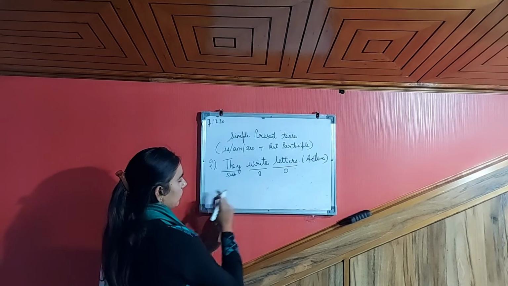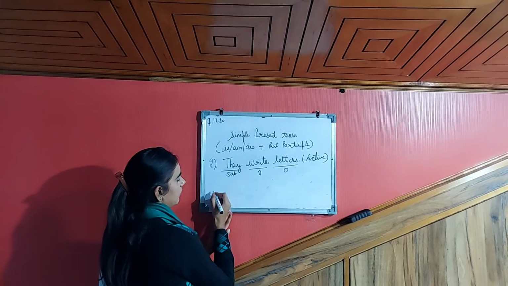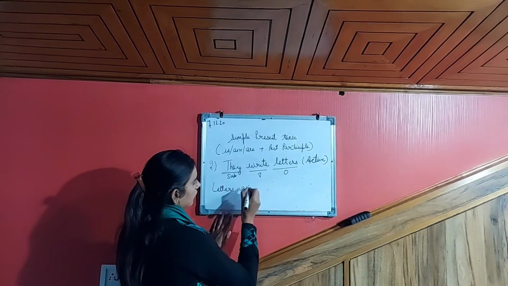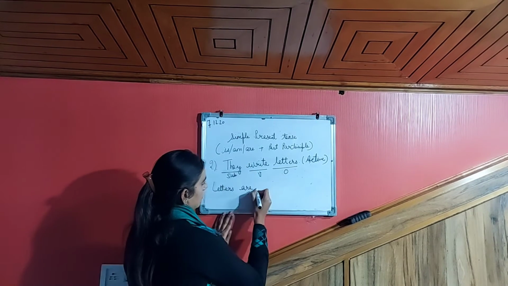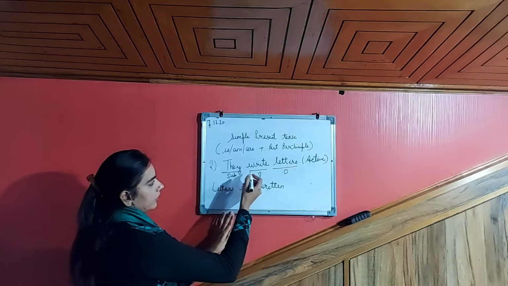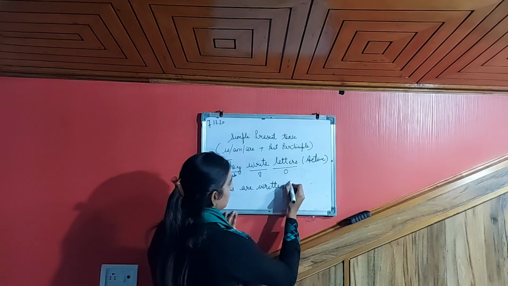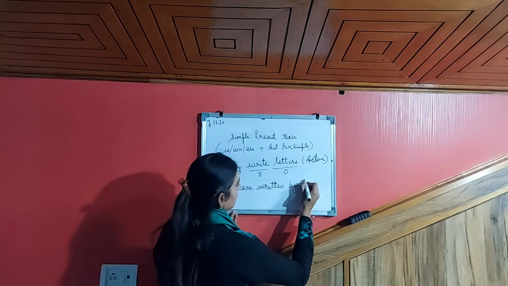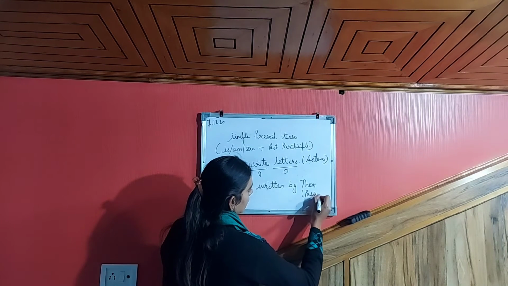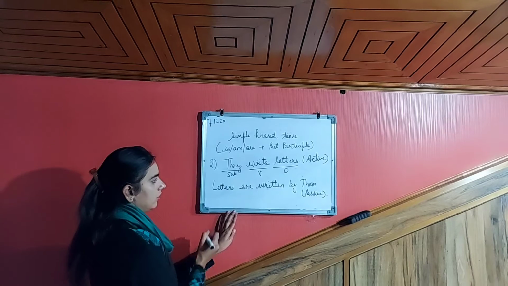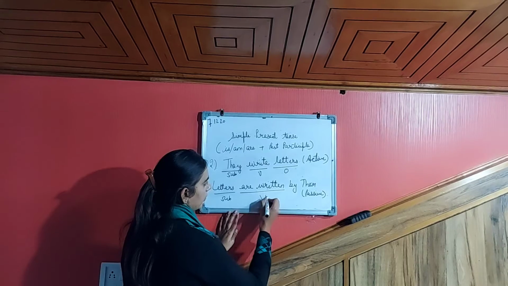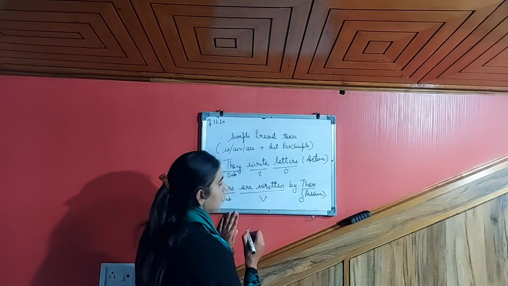Now object will come in front, so the sentence will be formed as: letters are written by them. Are is simple present, and written is the past participle form of the word write. This is the passive form of the sentence. So letters has become subject, are written has become verb, and by them is object.